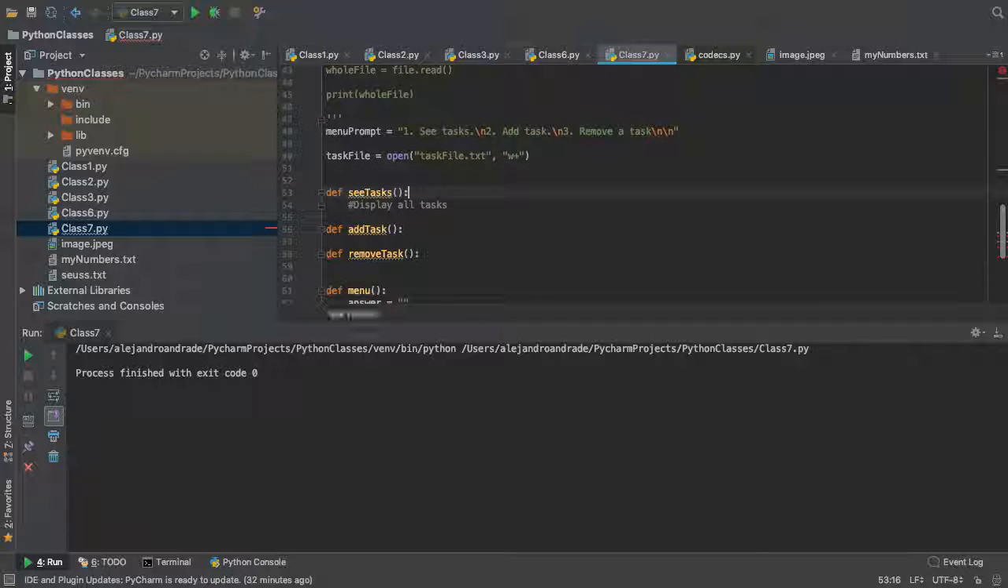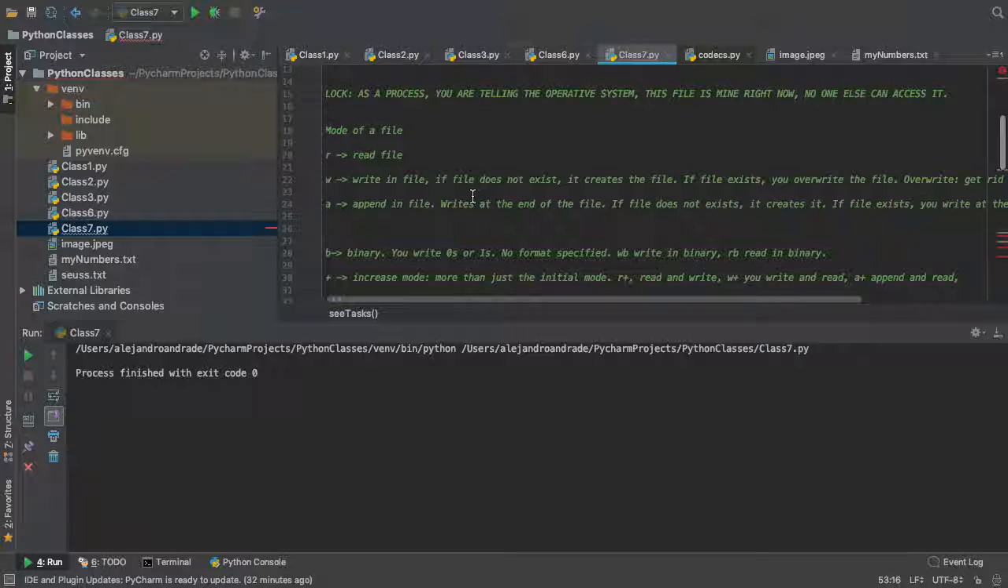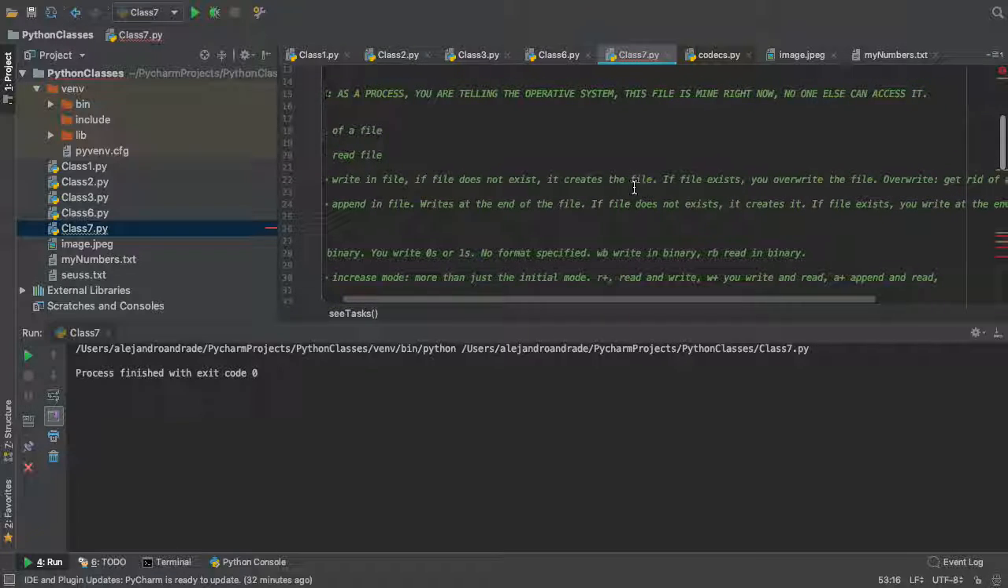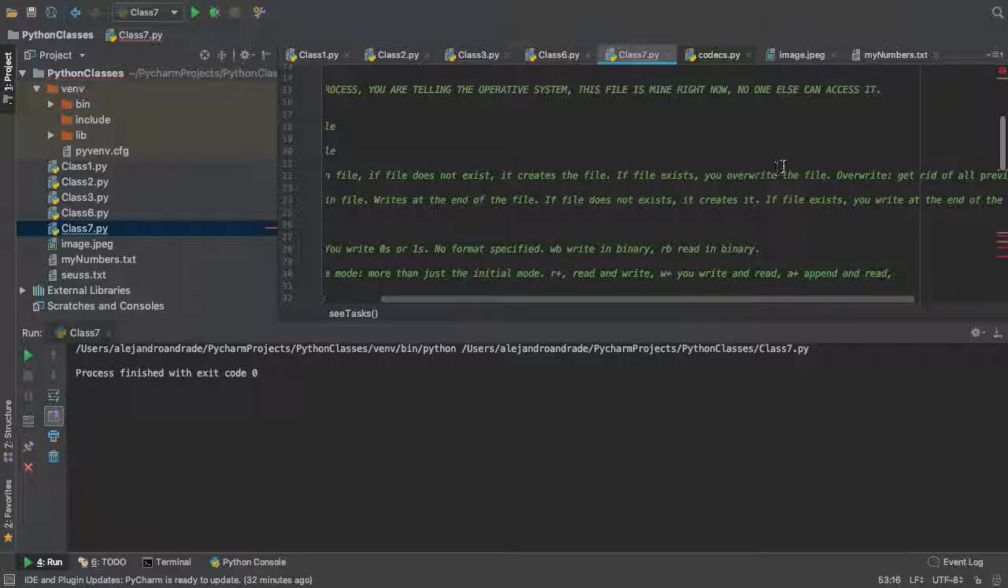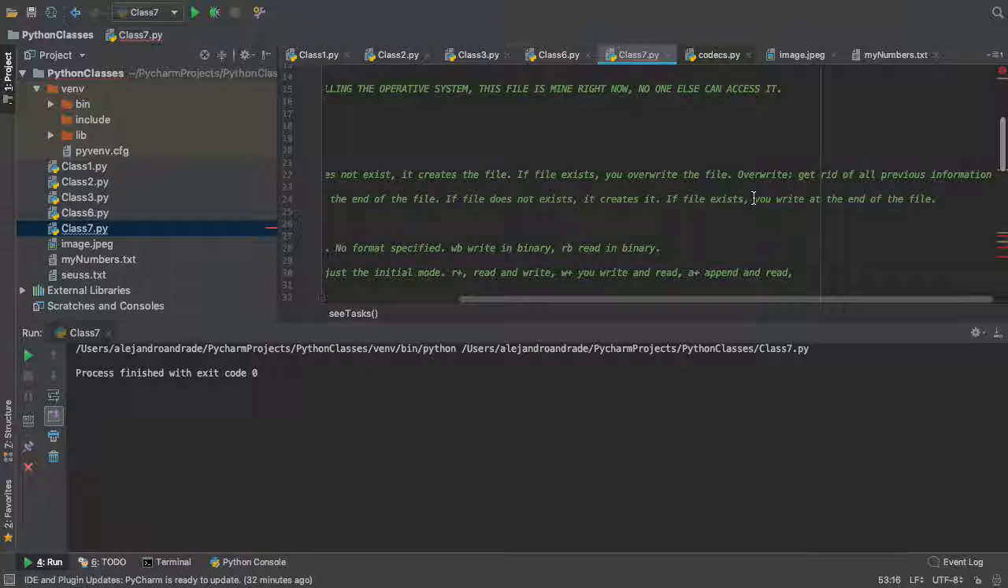What does the plus do again? So here we have in the comments, increase the mode more than just the initial mode. So R plus, read and write, W plus, you write and read, A plus, append and read. So from here we see write in the file. If file does not exist, it creates the file. If file exists, you overwrite the file. So if we only put the write, we actually overwrite the file. We don't want to do that because we lose all our tasks that we already put. And then overwrite, get rid of all the previous information.